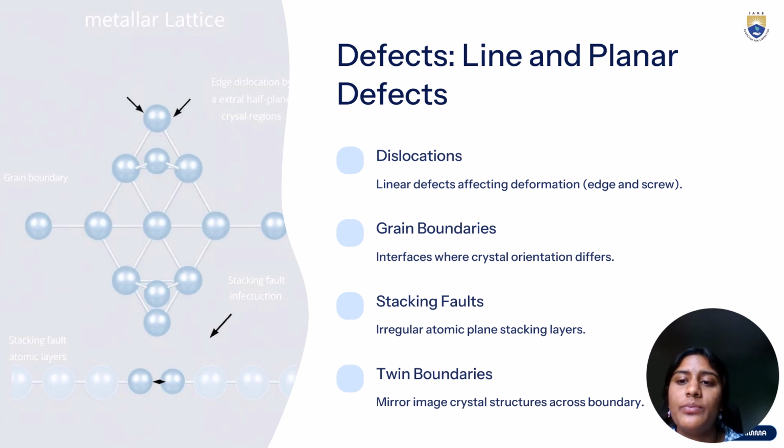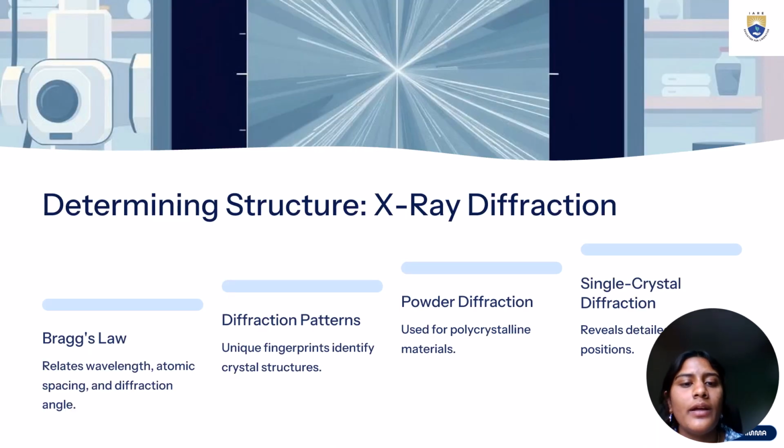Now we have defects which are line and planar defects. Previously, we studied point defects in crystals. Now it's about line and planar defects. Beyond point defects, there are line and planar defects, which are dislocations, grain boundaries, stacking faults, and twin boundaries.